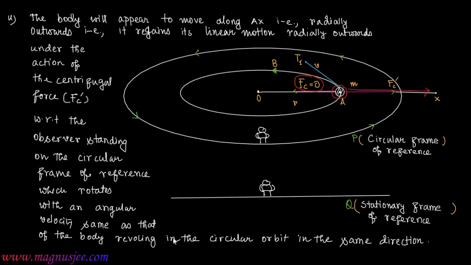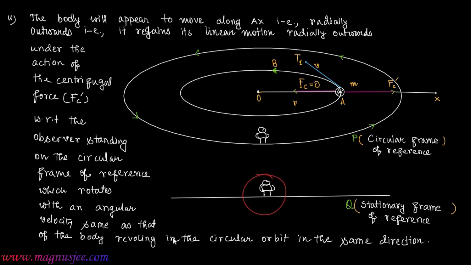In that case, the body will regain its linear motion radially outwards with respect to the observer standing on the circular frame of reference, which is revolving in the same direction with the same angular velocity as that of the body. The body will regain its linear motion radially outwards under the action of centrifugal force Fc prime, provided centripetal force is removed.